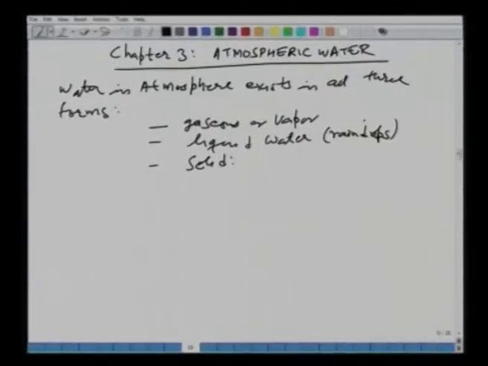And how does solid water occur in the atmosphere? It is in the form of snow, hail, ice crystals, etc.